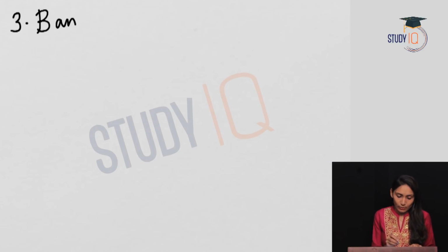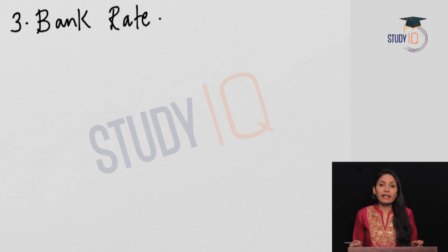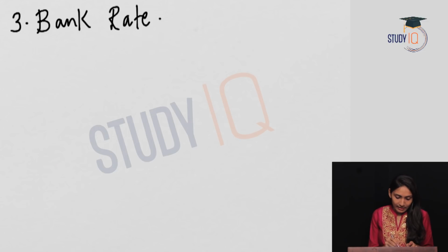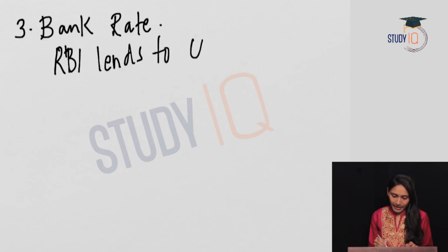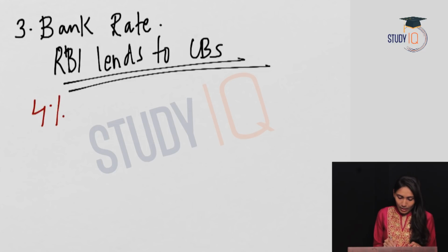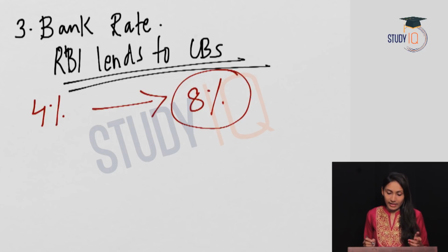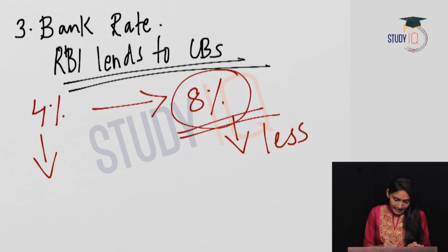Next monetary policy tool is the bank rate. Bank rate means the rate at which the RBI lends to the commercial banks. Let us see it with an example. Suppose the lending rate of the RBI was 4%. Now it increased to 8%. So with an increased interest rate, the commercial banks will now borrow less from the RBI. And when the interest rate is less, they will borrow more from the RBI.